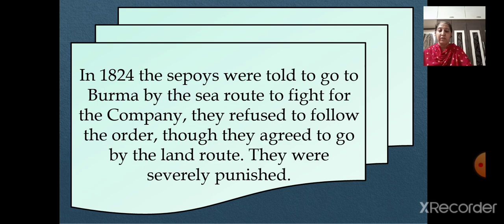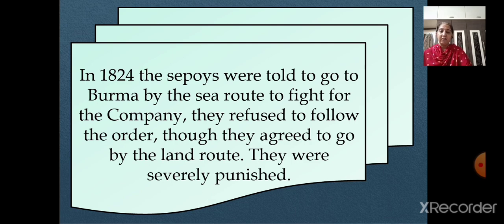In the year 1824, the sepoys were told to go to Burma by the sea route to fight for the company. So what happened? They refused to follow because they believed that if they crossed the sea, they would lose their religion and caste. So they did not want to be away from their religion and caste.